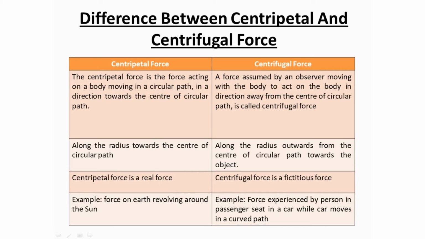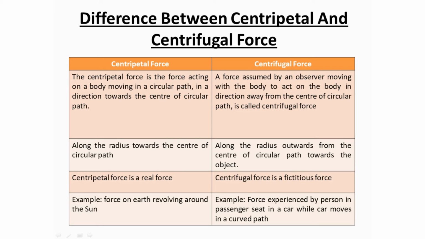The direction of centripetal force is along the radius towards the center of the circular path, whereas the direction of centrifugal force is along the radius outwards from the center of the circular path towards the object. Now, centripetal force is a real force, centrifugal force is a fictitious force.